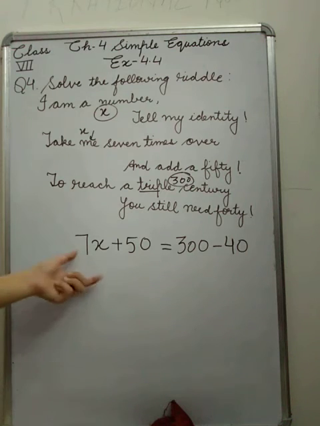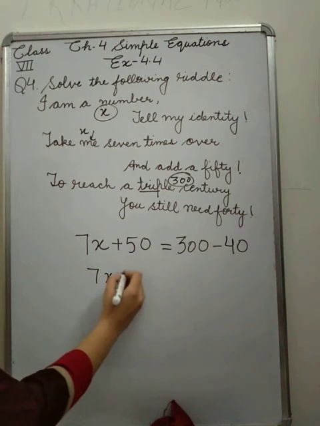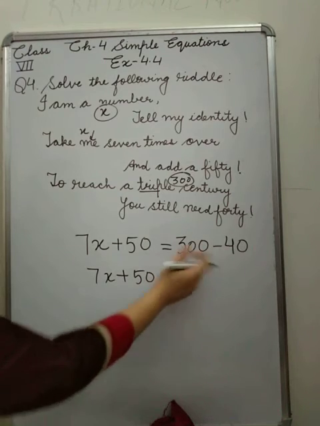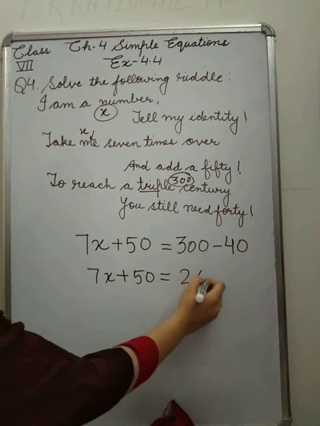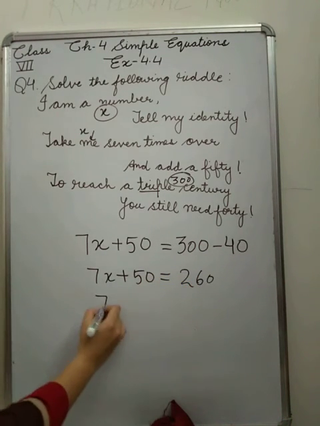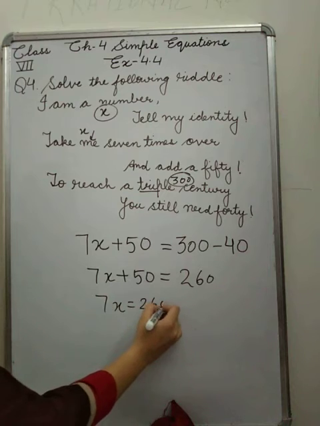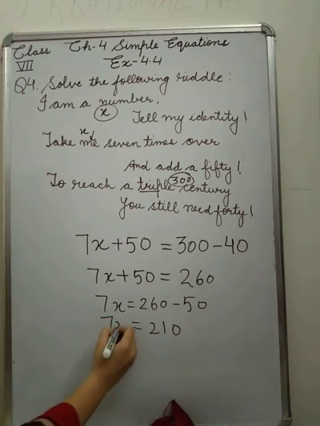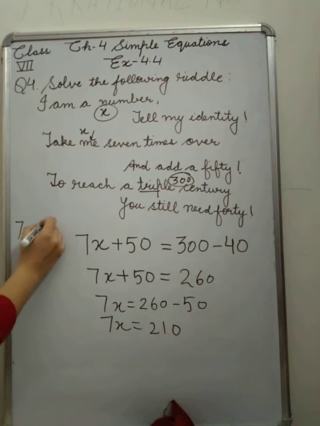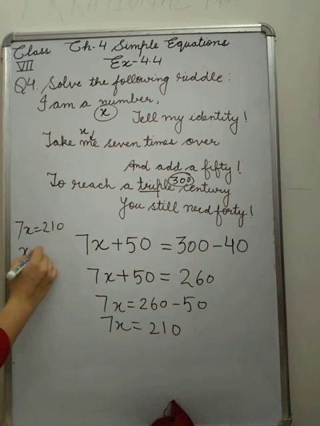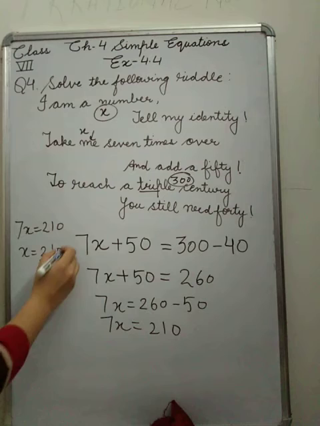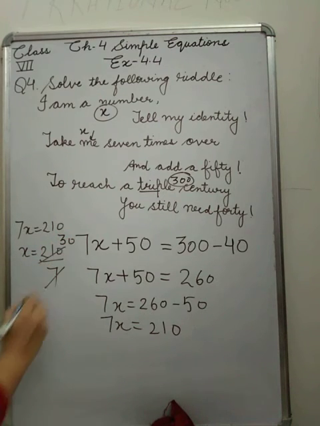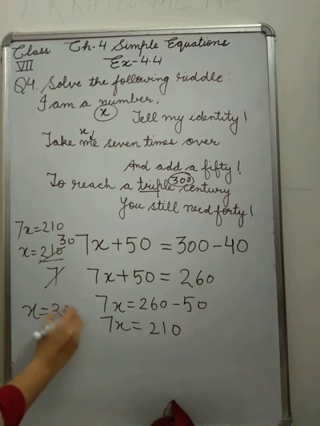So now you can solve this type of question. See, 7x plus 50 will be 300 minus 40, that is 260. Here plus 50, move to the other side, it will be 260 minus 50, that will be 210. 7x equals 210. So x equals 210 upon 7. Here multiplication, move to the division. So that means 30. So that number is 30.